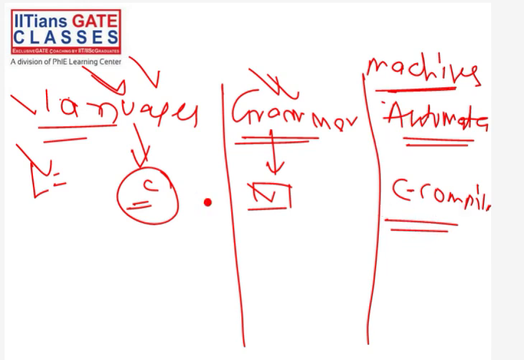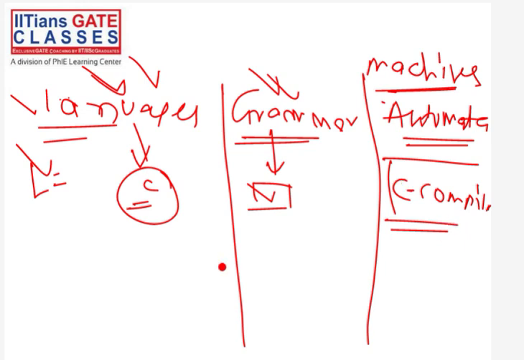But if that C program is not a valid C program, then this C compiler will throw an error. So we can say that if you have a valid C program, then this machine, this automata, which is the C compiler, will accept that program. But if your C program is not valid, if there is some syntax error, then this C compiler will reject it, or you can say it will throw an error. So this C compiler will not accept.